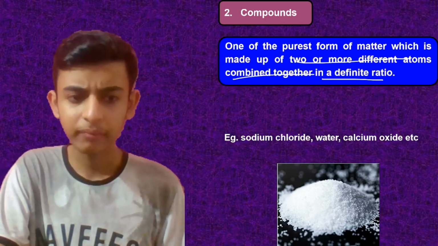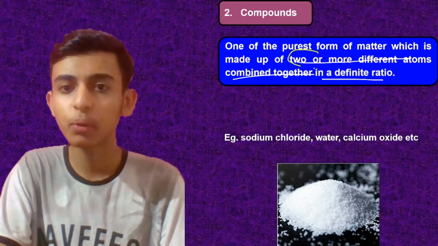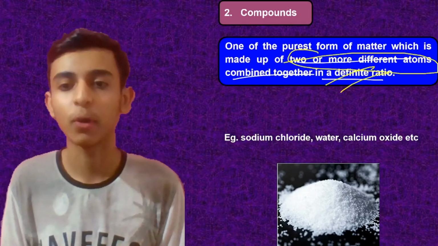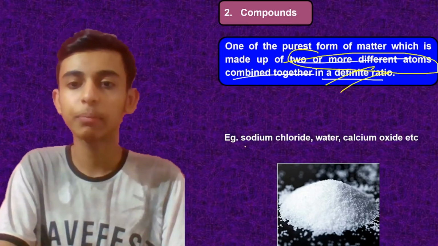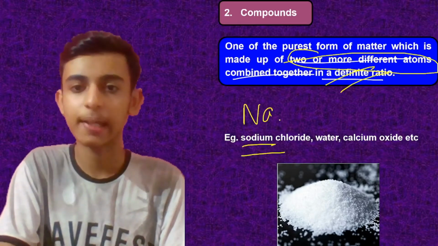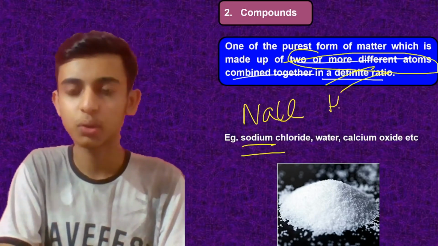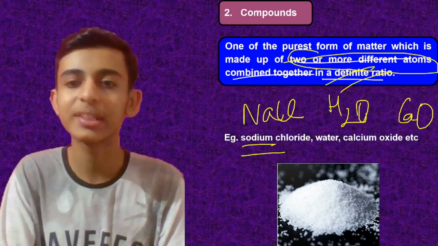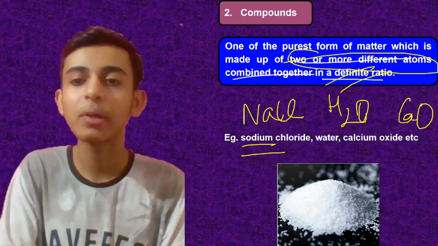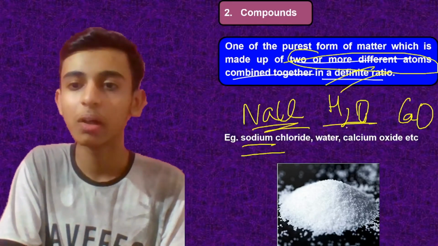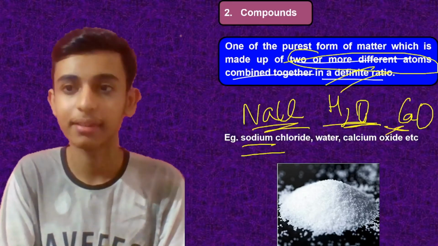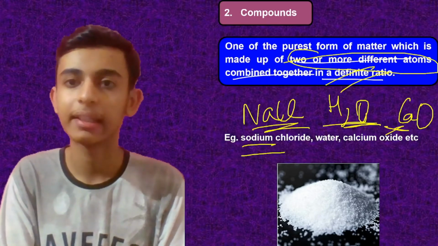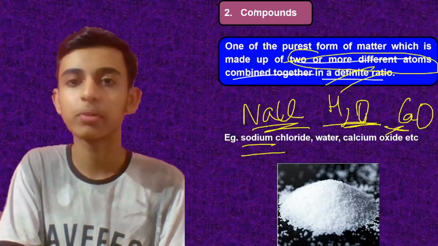Although they are composed of two or more different atoms, they are combined in a definite ratio, that's why they are pure. Let's say sodium chloride, your NaCl. Water, H2O. Calcium oxide, CaO. In chapter 3, I will teach you how I got these formulae. Okay, so they are made up of more than one substance, more than one pure form of matter. That's why they are compounds.